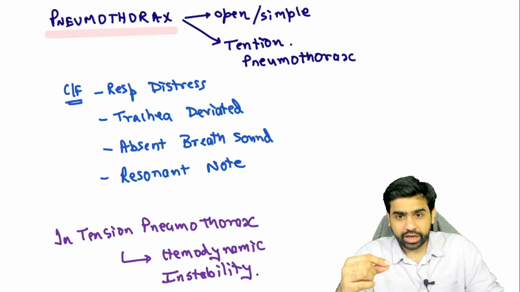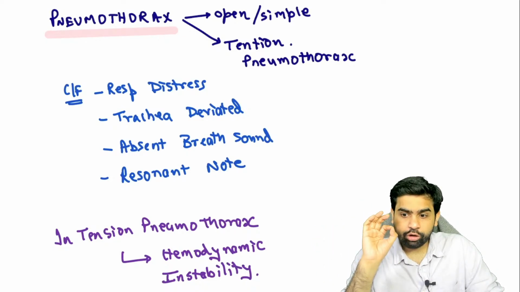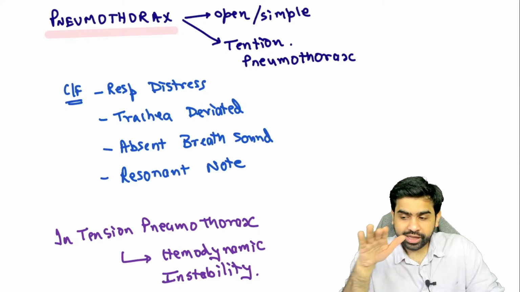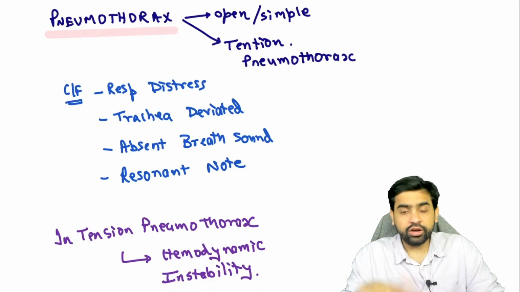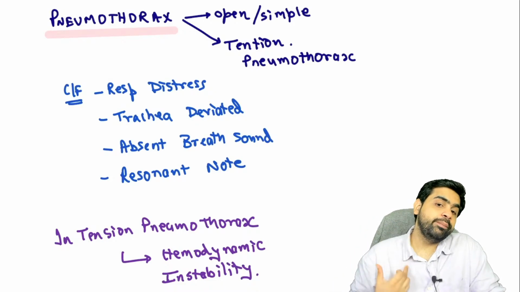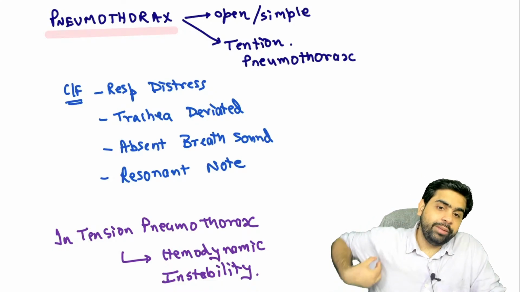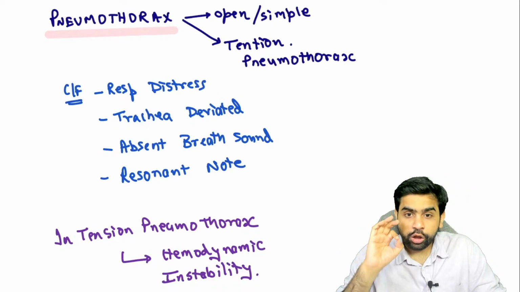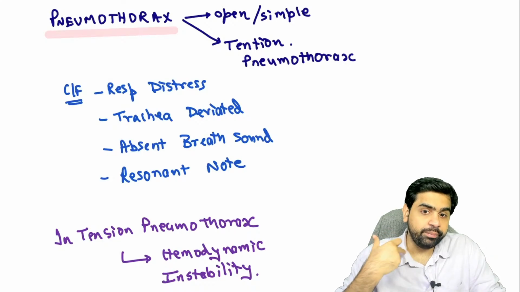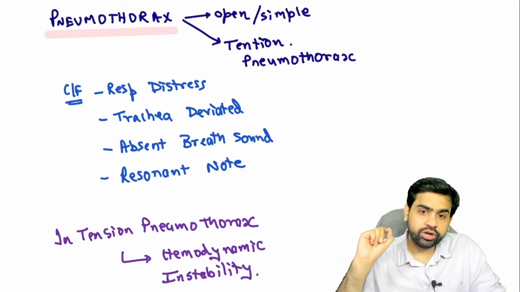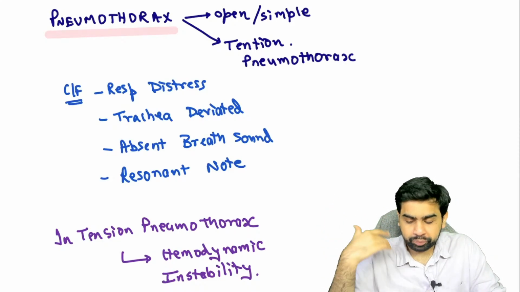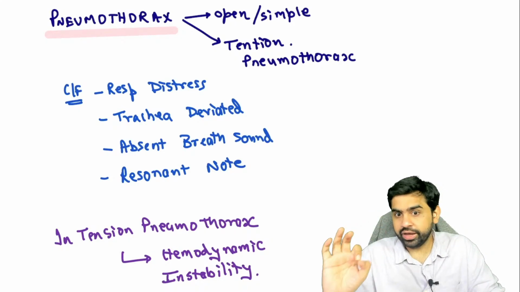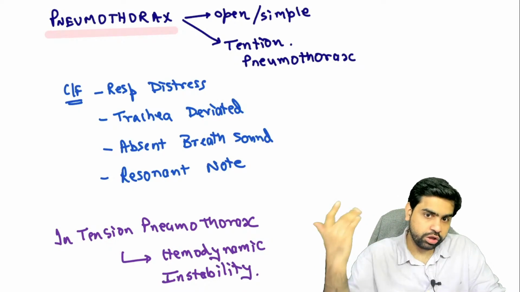Now, what is the management of a tension pneumothorax? The emergency management is that you have to insert a wide bore needle. Where do you want to insert this needle? In the children and the adults, it is a bit different. In the children, you put it in the second intercostal space in the mid clavicular line. In the adults, you put it in the fifth intercostal space in the mid axillary line. Do not forget this. This is about the emergency management. The definitive management is putting an ICD. That is done in the fifth intercostal space in the mid-axillary line.